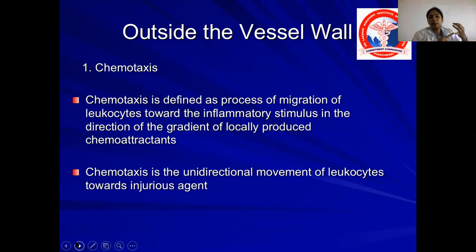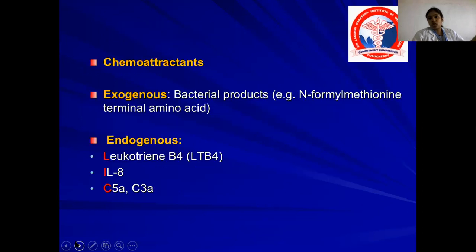Chemotaxis is defined as the process of migration of leukocytes toward the inflammatory stimulus in the direction of the gradient of locally produced chemoattractants. Chemotaxis is the unidirectional movement of leukocytes towards the injurious agent. It moves only in one direction, that is, the WBCs move only towards the microorganisms. It won't wander anywhere else. So it is a unidirectional chemical gradient. Because of the chemical gradient, it is moving to the site of inflammation, or to the site of the injurious agent.